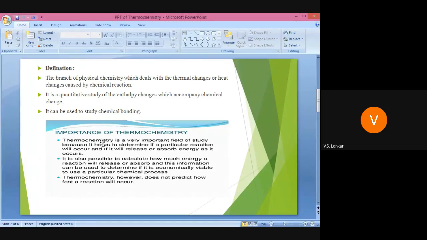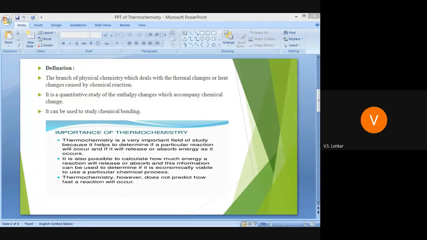See the next importance of thermochemistry. First, thermochemistry is a very important field of study because it helps to determine if a particular reaction will occur and if it will release or absorb energy as it occurs. Simply, thermochemistry tells whether that reaction occurs, and if it occurs, whether the reaction evolves heat or absorbs heat. That will be studied in thermochemistry.